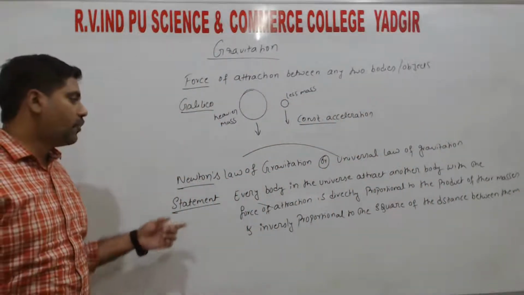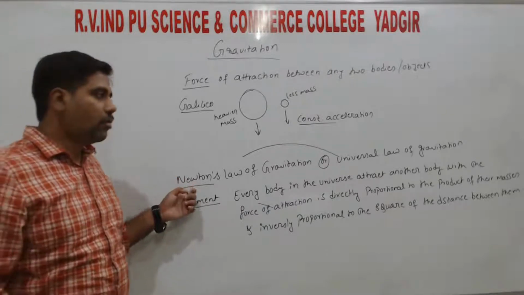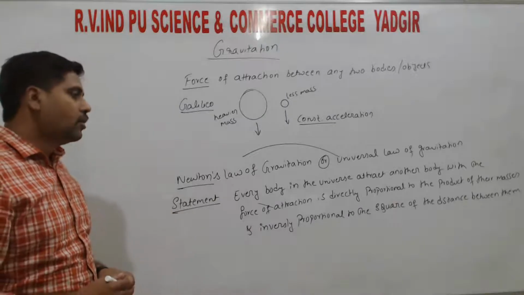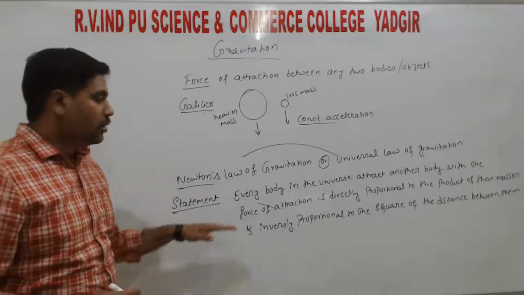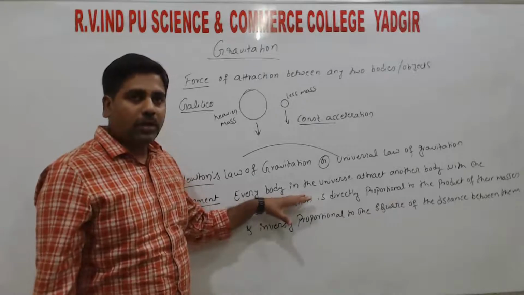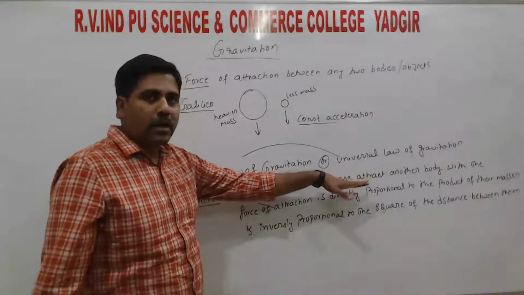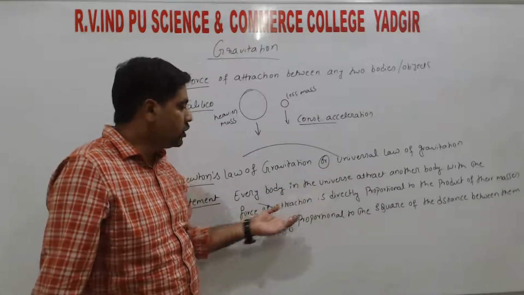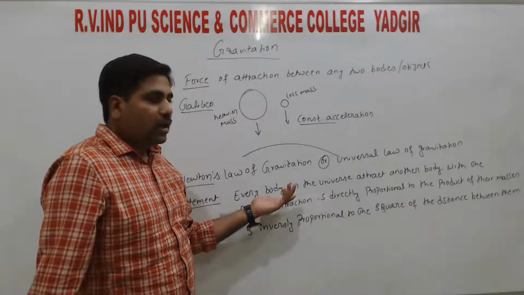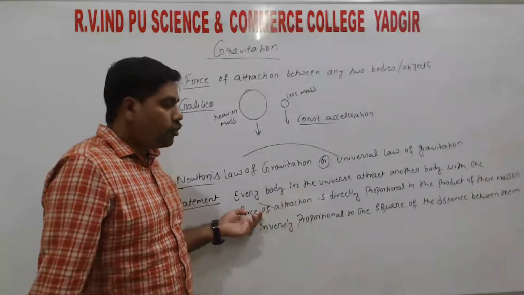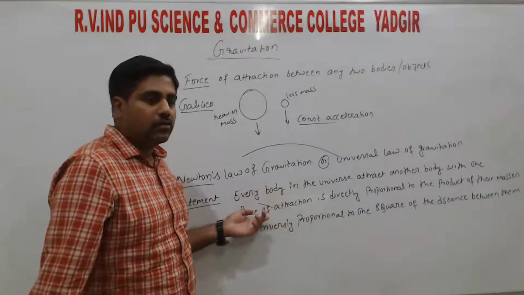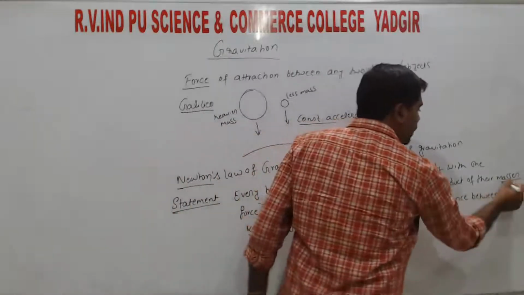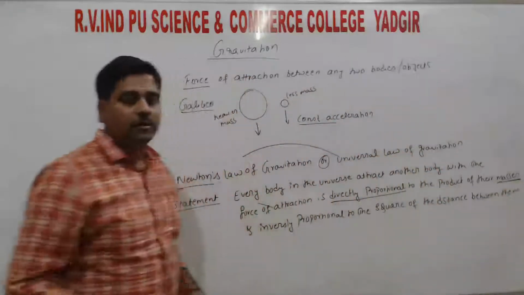So this is the statement of Newton's law of gravitation or universal law of gravitation. A very important statement. In the statement, every body, any object, attracts another object. Attracting means there exists a force. Due to that force, two bodies attract each other. That force is directly proportional to the product of their masses.